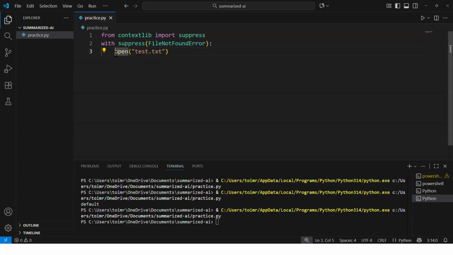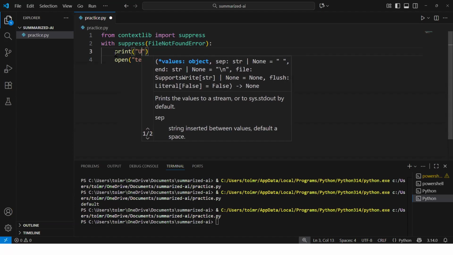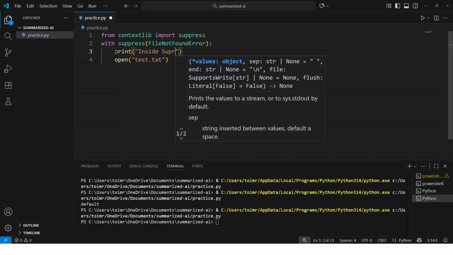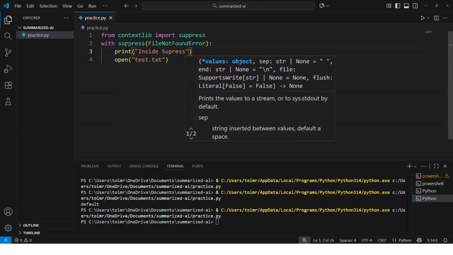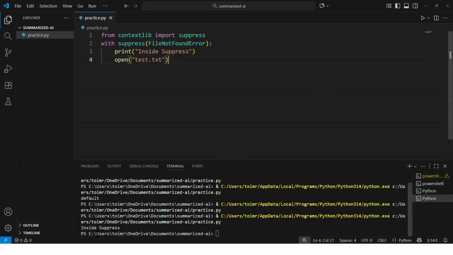It's suppressed. Now if I print something here, let's print "inside suppress" and see what happens. You see it went inside suppress, but we know this particular file doesn't exist, so it did not raise an exception.